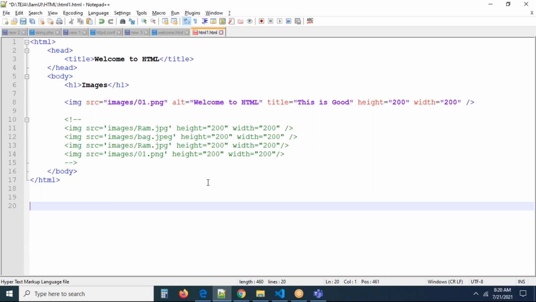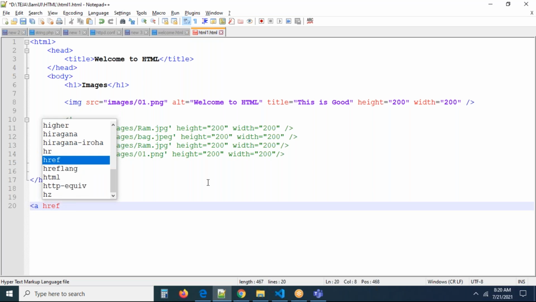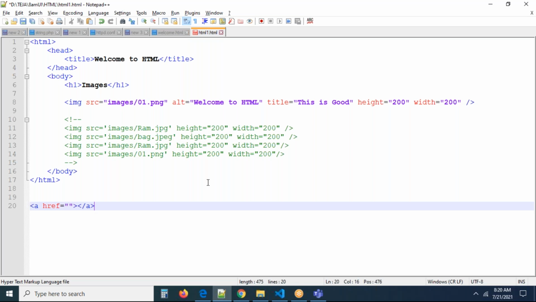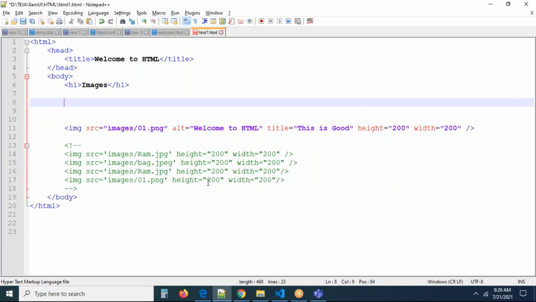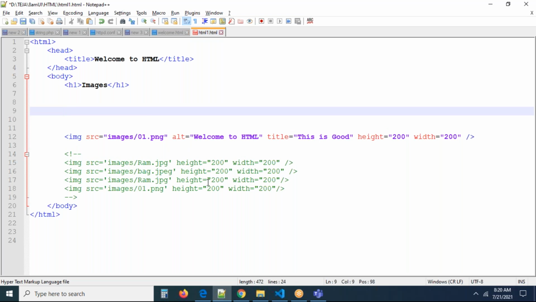Generally, for linking something, we can use the href tag, the anchor tag. Now you can go and check this, guys. After the image or before the image, I'm just going to take an anchor tag, a tag open, a tag close. I'm not adding any attribute, just tag open, tag close. Now I'm writing welcome to HTML.